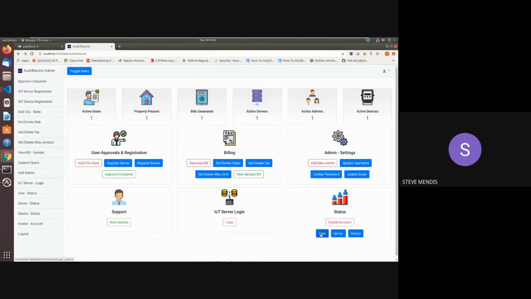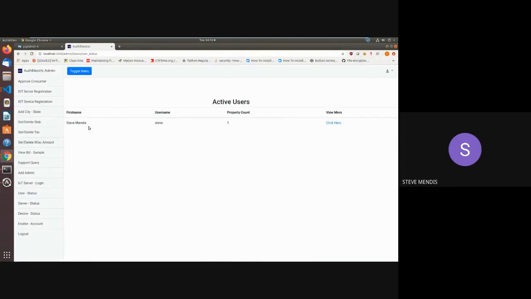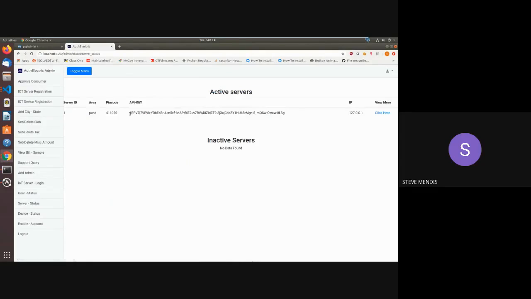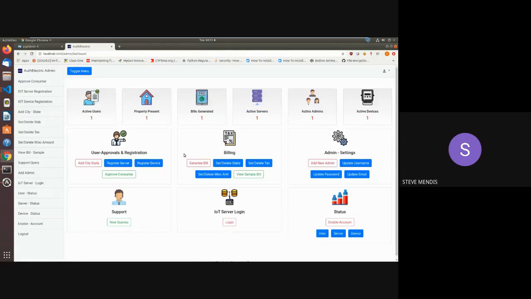Status shows us the current users who are present in our account. So right now we have one user who is present. We have an active server, which has its own API key through which it communicates with the main server, and this is the IP address on which it's hosted right now. We can get more details about it. We also have an active device, which is for the user Steve, as we mentioned. This is how the admin portal looks. After generation of the bill, the user also gets a mail saying that your bill is generated. You need to pay it at the earliest.